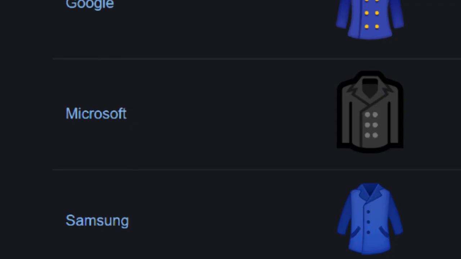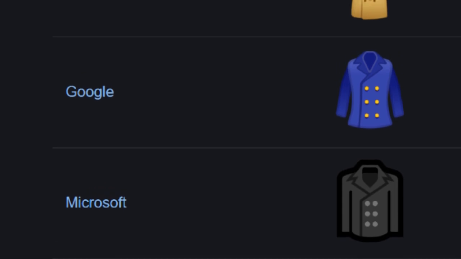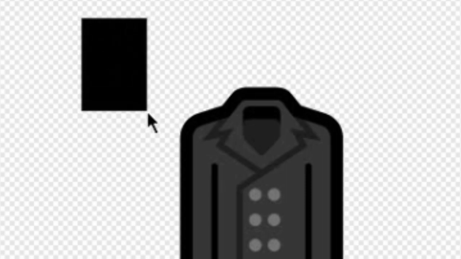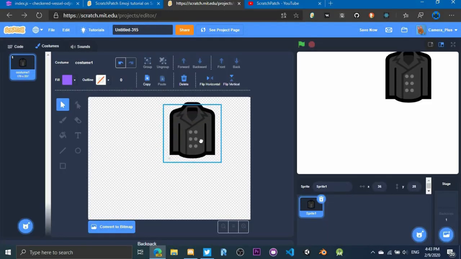I'm gonna use this coat emoji, which you can use as well. It's dark gray on Windows, light brown on Mac, and blue on Android. Also, I suggest placing some other shape somewhere else in the corner of the costume, because for some reason iOS doesn't display a costume with emojis only. After you're done, scale the text a bit and switch to the Code tab.